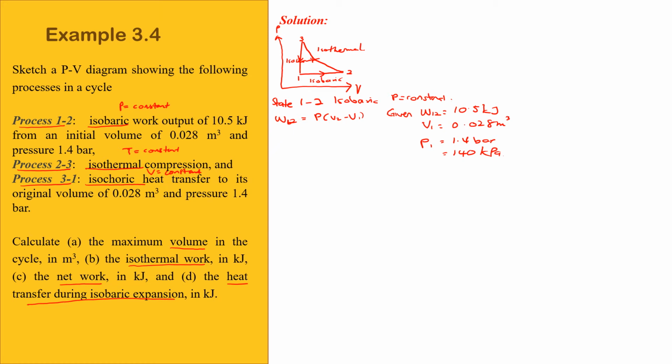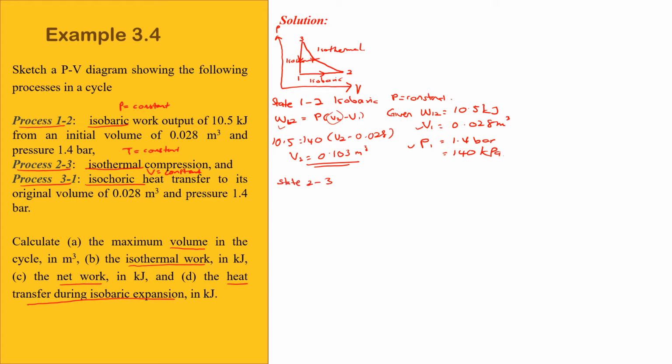Okay. So next, so kalau tengok kat sini, boleh tak nak calculate V? Kita dah ada nilai P1, kita ada nilai V1, kita ada nilai W. So kita boleh dapatkan nilai V2. So masukkan saja nilai 10.5 is equal to P dia 140, V2 minus V1. V1 adalah 0.028. So dapatlah nilai V2 is equal to V2 dia adalah 0.103 meter cube.